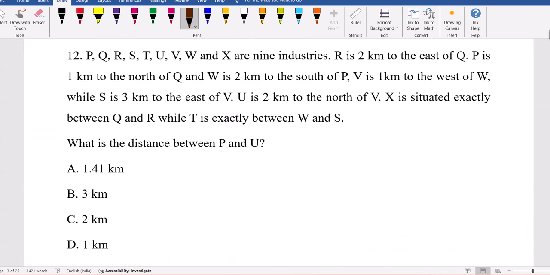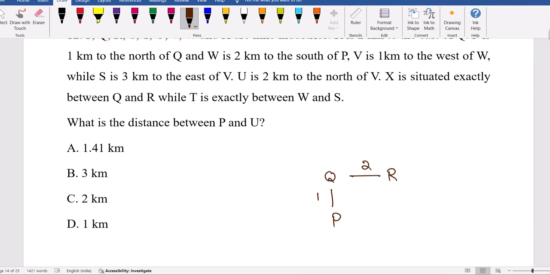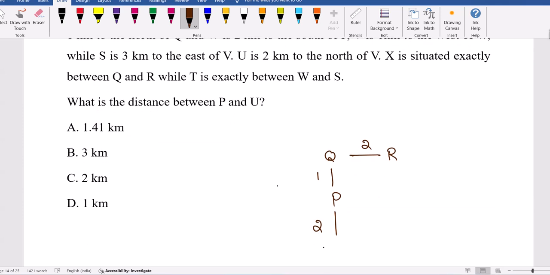Now this is related to directions. R is 2 kilometers east of Q. Wherever Q is, east means the right side, 2 kilometers. P is 1 kilometer south of Q. South means down. W is 2 kilometers south of P, means still down, 2 kilometers. Then V is 1 kilometer west of W. 1 kilometer west means the left side.